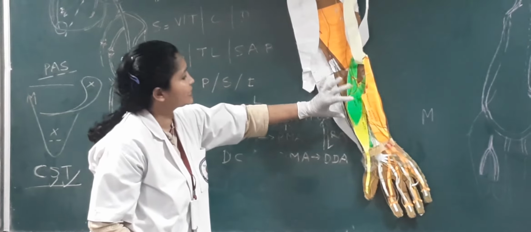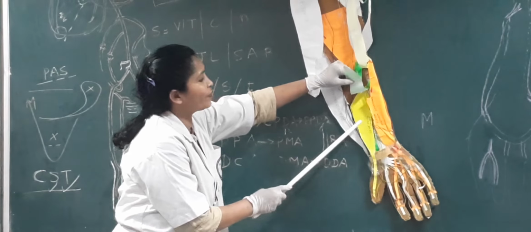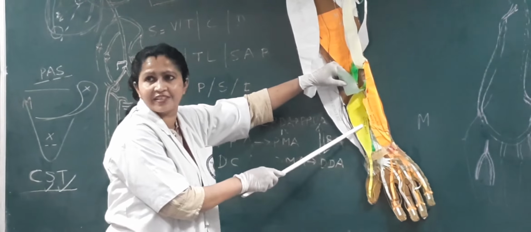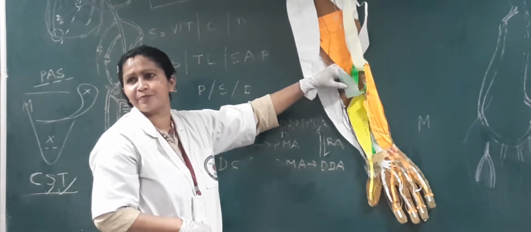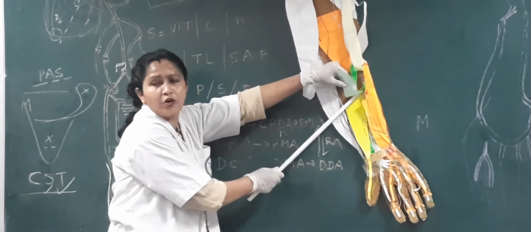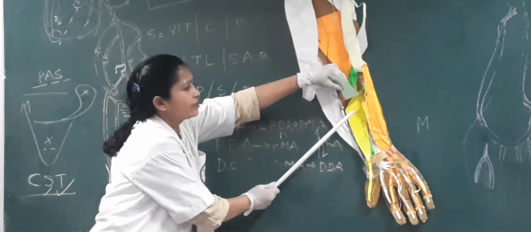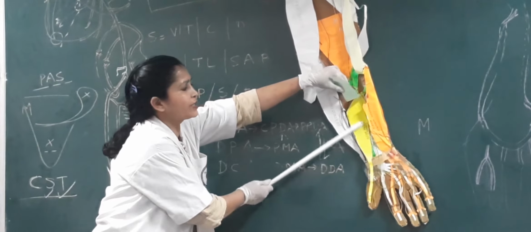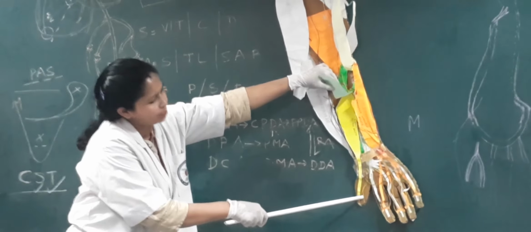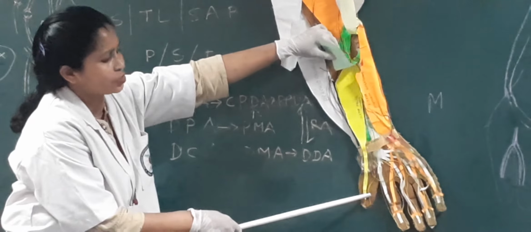Now coming to deep muscles. This is flexor pollicis longus. Pollicis, that is thumb, so it is on the lateral aspect. It takes its origin from the oblique line of radius. On the lateral aspect there is radius. So below the oblique line of radius, the upper 3/4 of the anterior surface of the radius, it takes its origin and goes to insert over the base of the distal phalanx of the thumb.